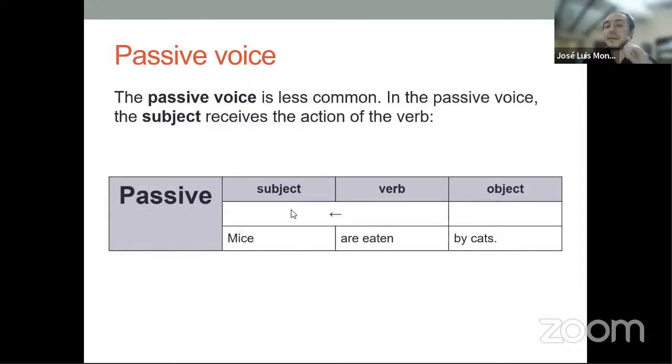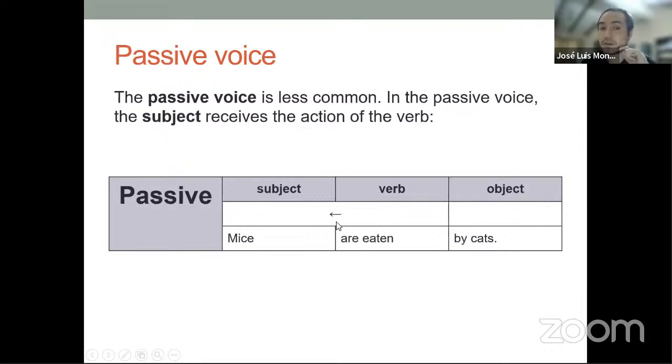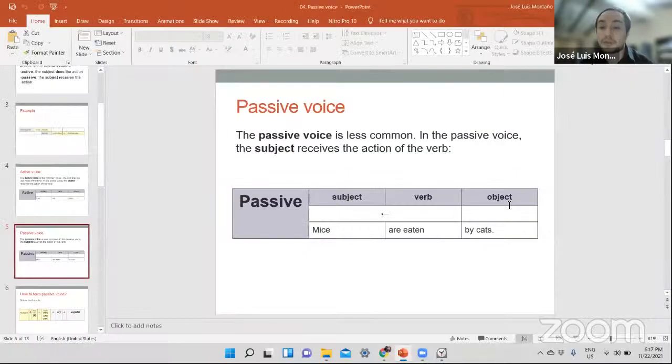So it's the same, right? We have one subject, we have verb, and we have object. However, in this case, different to the previous one, here the subject is doing one action and the object is receiving. Over here, the subject is receiving the action and the object is doing that action. All right, so it's very weird, but it's only inversion, right? You are changing positions and you are making now the previous object to be the subject and do the action. So let's do that, please.